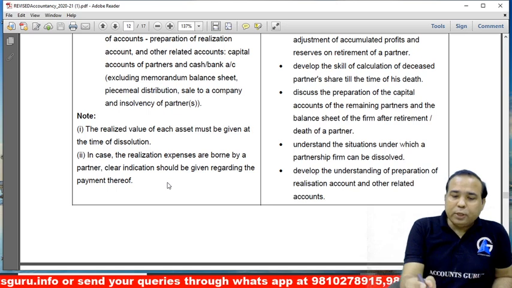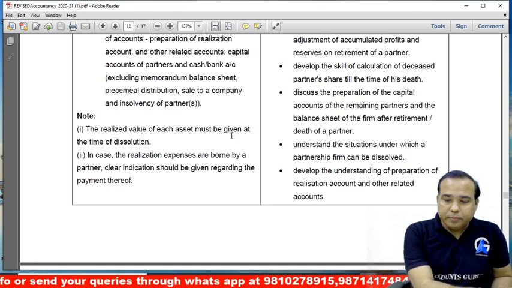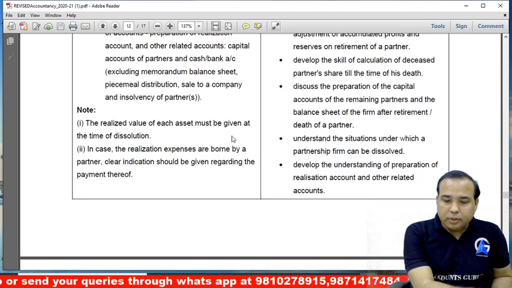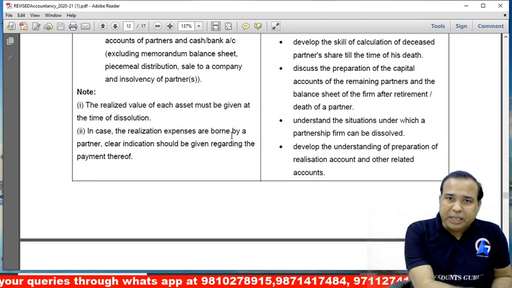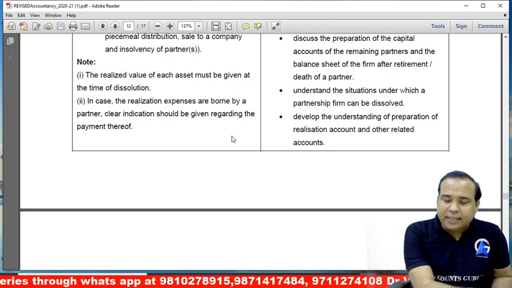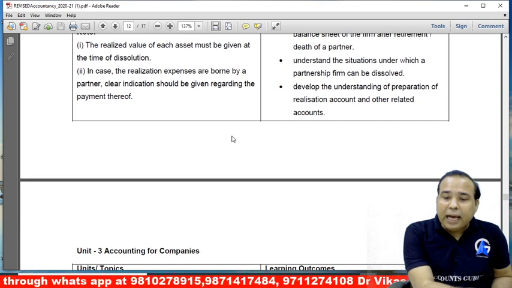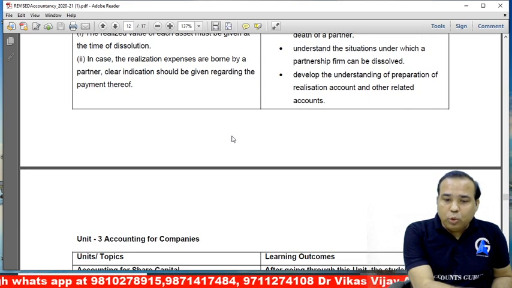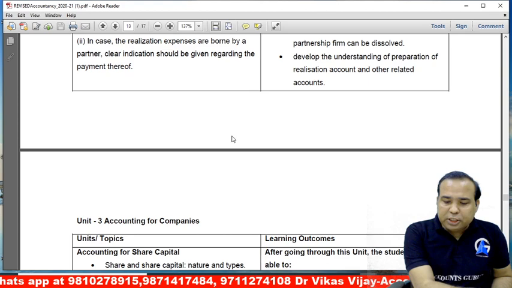These are two notes. The sale value of the asset will always be given. It will not happen that an asset is given but the sale value is not given. And in the case of expenses, who has borne and who has paid will be given clearly.